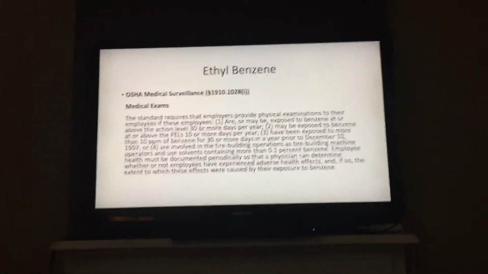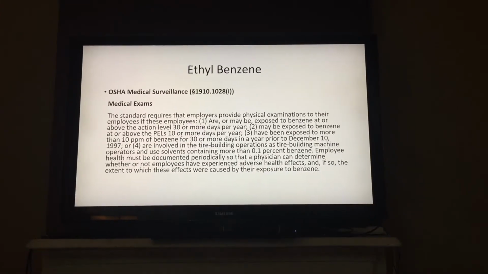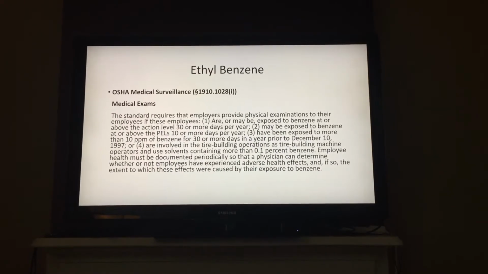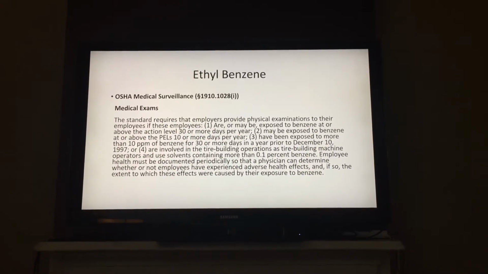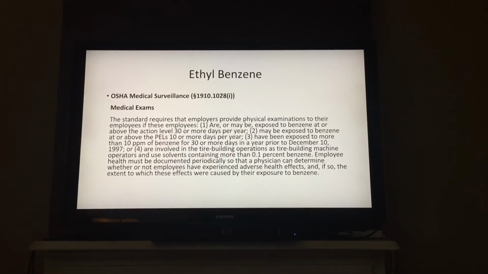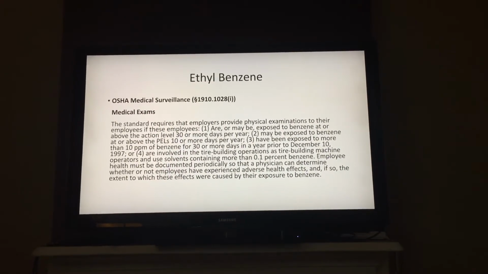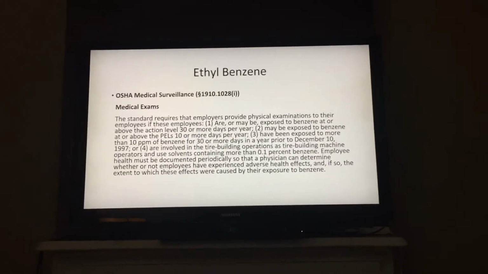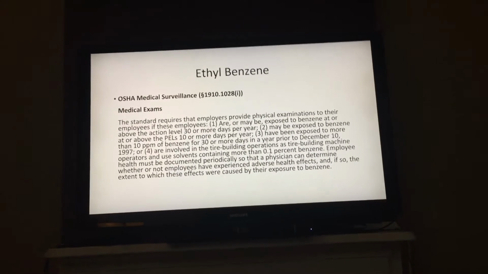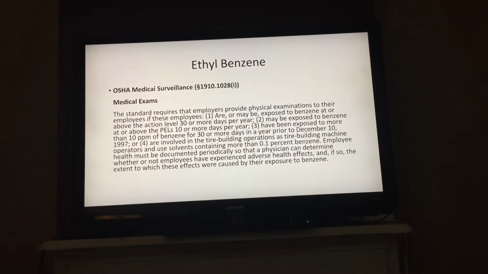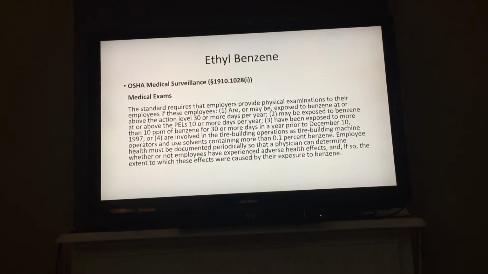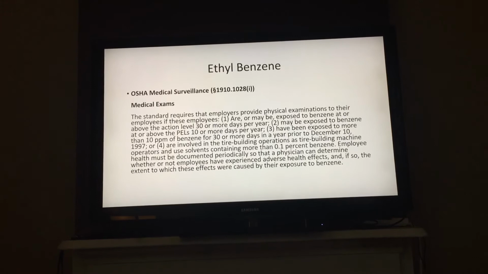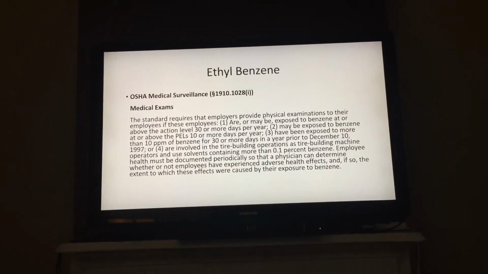Ethyl benzene, OSHA recommends medical surveillance, all right, medical exams. This would be continued monitoring for anybody that 1, may be exposed to benzene at or above the action level of 30 or more days per year. 2, may be exposed to benzene at or above the permissible exposure limit, 10 or more days per year. 3, has been exposed to more than 10 parts per million of benzene for 30 or more days in a year prior to December 10th, 1997, or who are involved in tire building operations or tire building machine operators and use solvents containing more than 0.1% benzene.